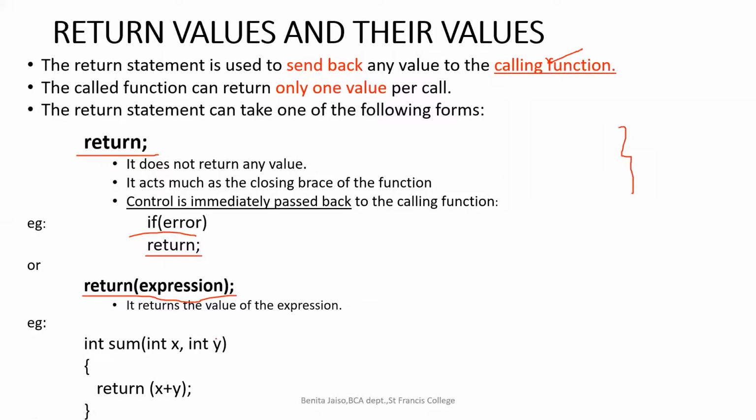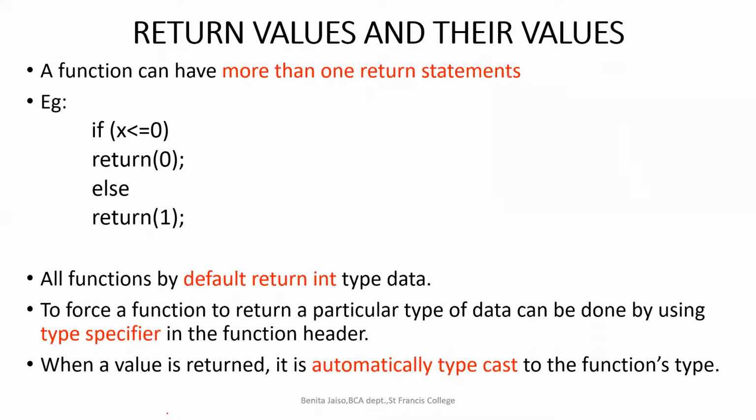One example I have given over here. As I told, we can send only one value. Here I am giving x plus y. It is not x comma y. We cannot return two values, but we can give an expression. The expression should evaluate to a single value. Got it? Suppose x value is 2 and y value is 3. 2 plus 3, 5 will be returned. It's not like 2 and 3 will be returned. Got it? It returns the value of the expression.